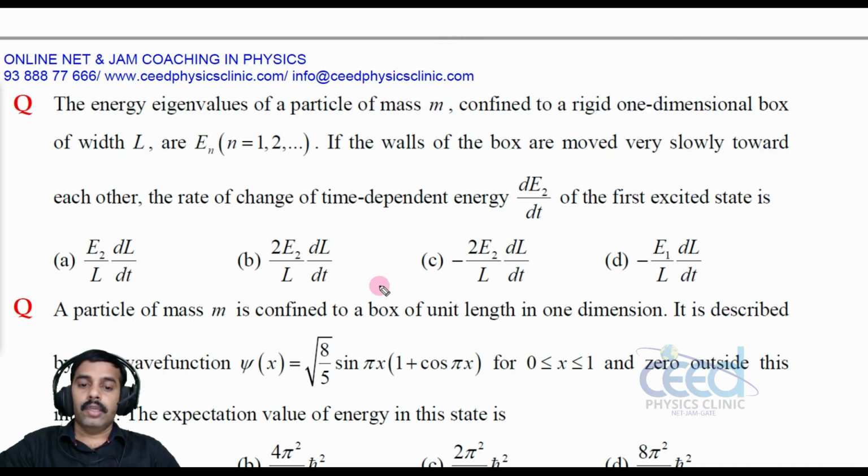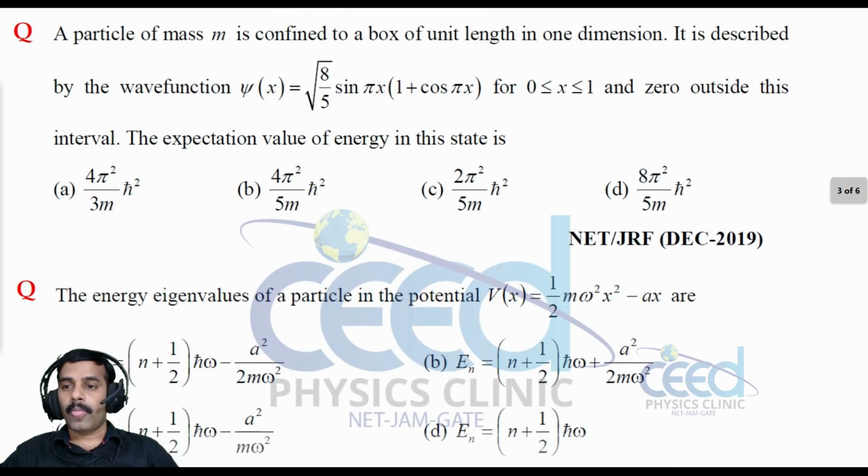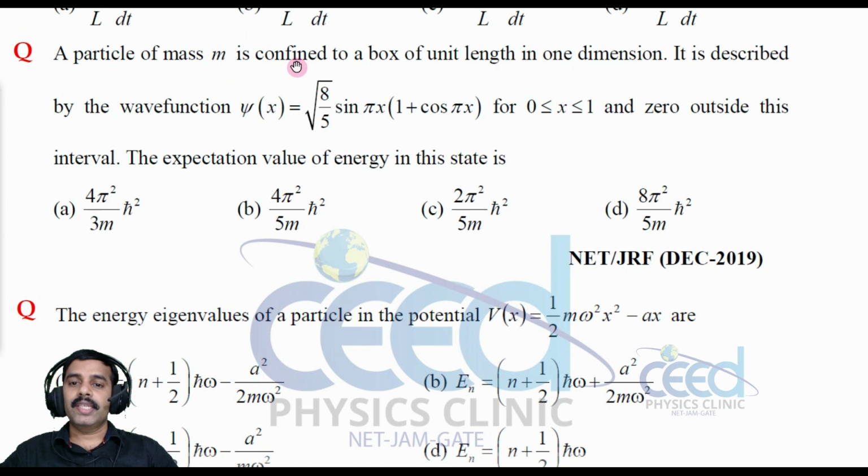All right. Now let us come to another question. Here the question is, a particle of mass m is confined to a box of unit length in one dimension. It is described by a wave function psi of x equal to root 8 by 5 sin pi x into 1 plus cos pi x, for 0 less than x less than 1 and 0 outside this interval. The expectation value of energy in this state is... So we have to convert this into the standard format.